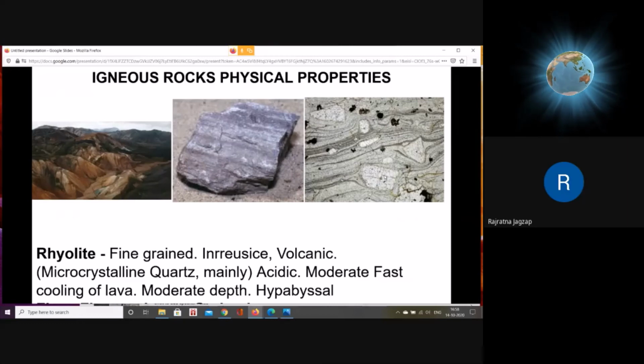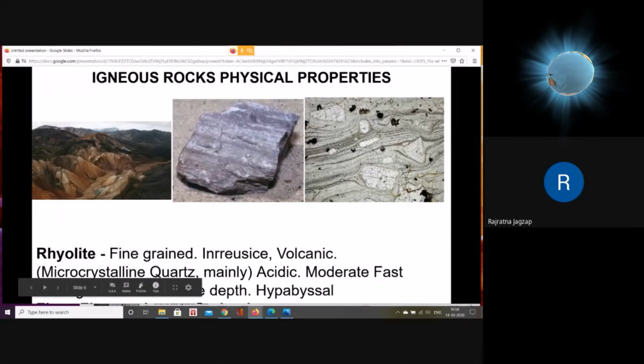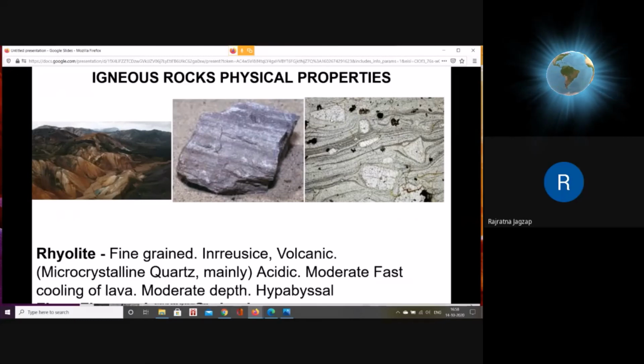So rhyolite commonly shows a flow texture. If it is fine grained but banded, we can say that the texture of the rhyolite is flow. If minerals in a rock are arranged in banded form, and if you take a section of this rock and see it under microscope, you can see that elongated minerals are parallel to each other. That is called flow. This parallel nature is caused due to flow of the lava. So this is like basalt, but its composition is acidic. The magma which gives birth to this rock is acidic. By the same type of magma, granite is taking birth.